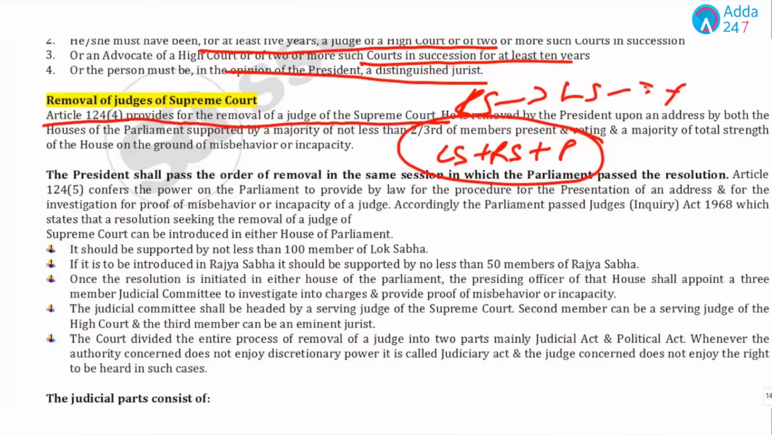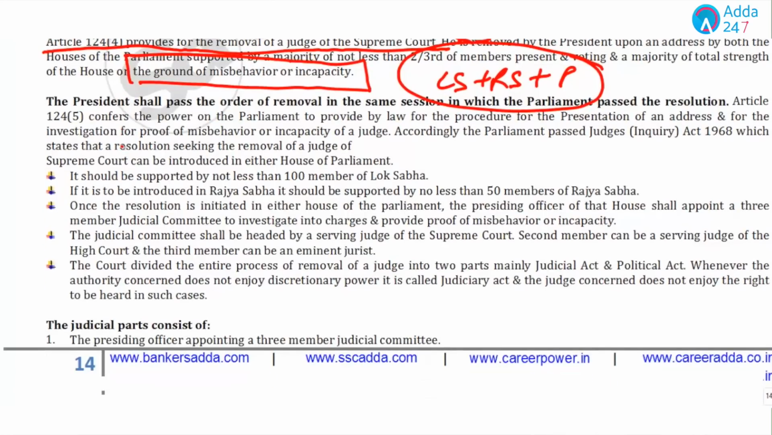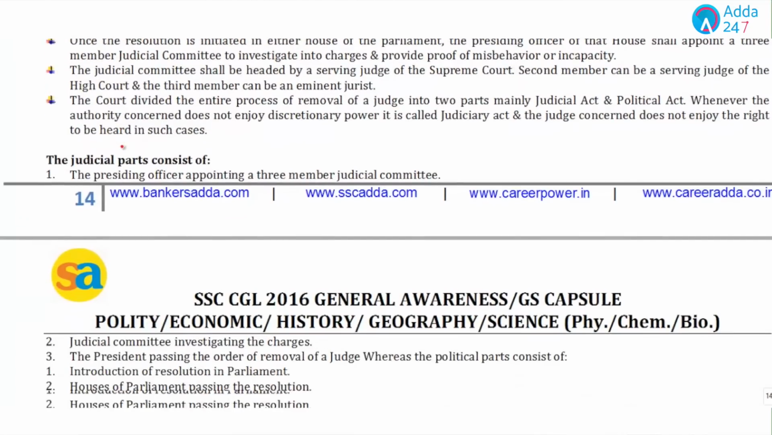Now what are the grounds? The grounds are misbehavior or incapacity. Students, please remember these grounds. The grounds are misbehavior or incapacity. Now the process we have given, please go through this process. This is an important process, how a judge of the Supreme Court could be removed.